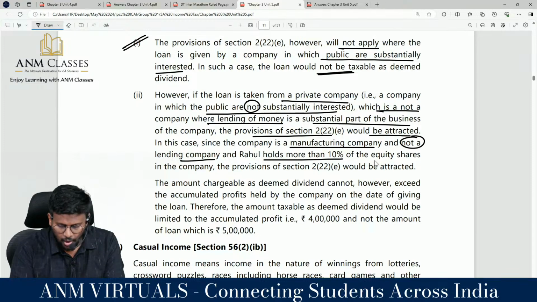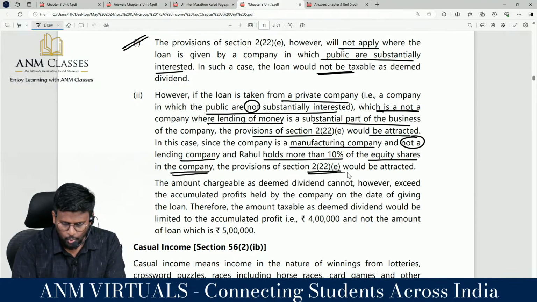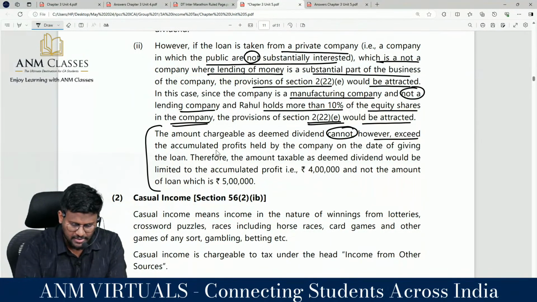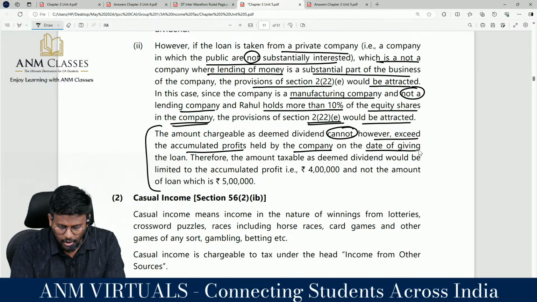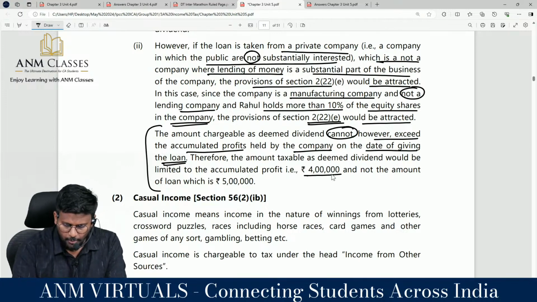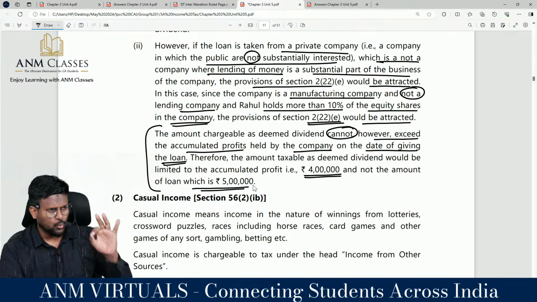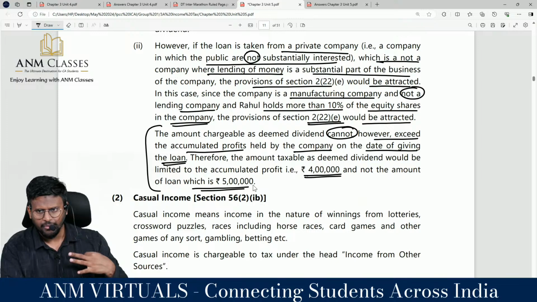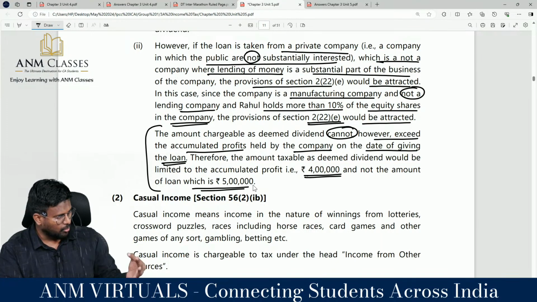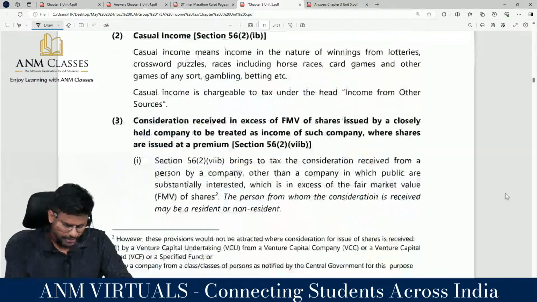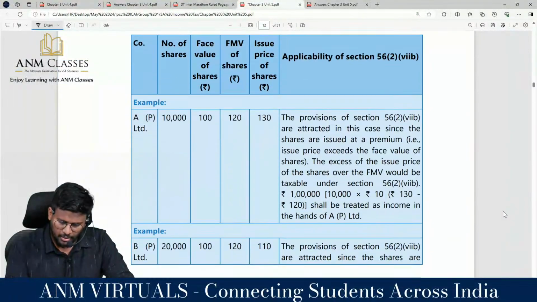In this case, since the company is a private company and not a public company, and Rahul holds more than 10% of the equity shares in the company, provisions of 2(22)(e) would be attracted. The amount chargeable as deemed dividend cannot, however, exceed the accumulated profit held by the company on the date of giving the loan. Therefore, the amount taxable as deemed dividend would be limited to accumulated profit of 4 lakh and not the amount of loan, which is 5 lakh. That means provisions of 2(22)(e) will be applicable only in the hands of the shareholder who is having substantial interest, where a private limited company gave the loan, to the extent of accumulated profit. That's it. Illustration number 1 comes to a clear.